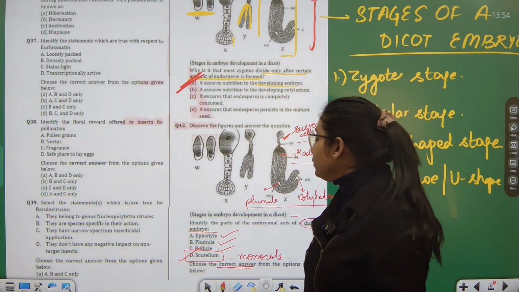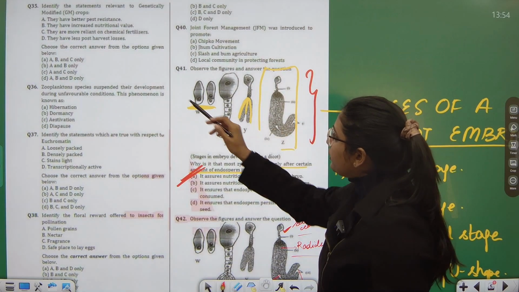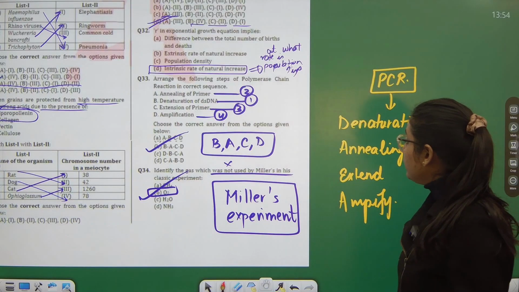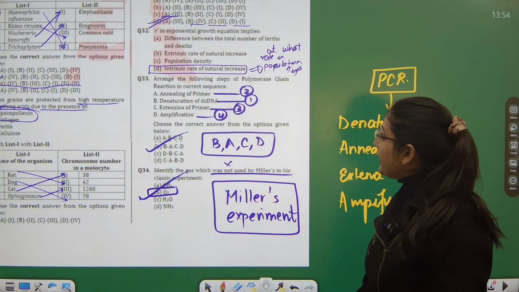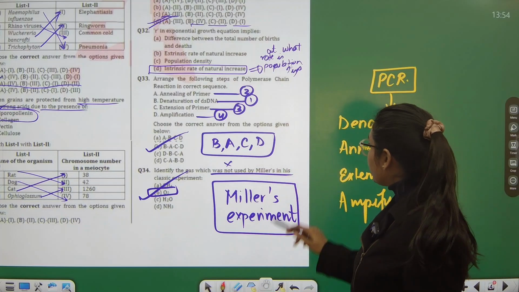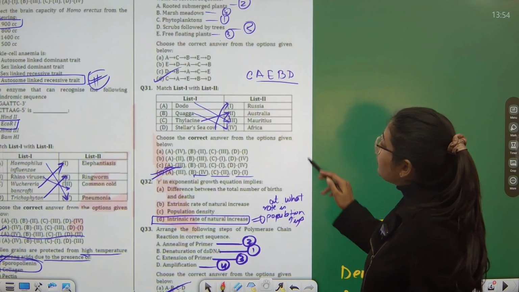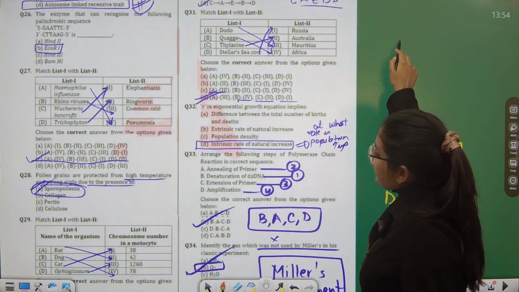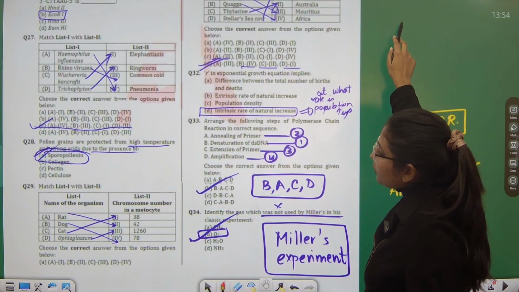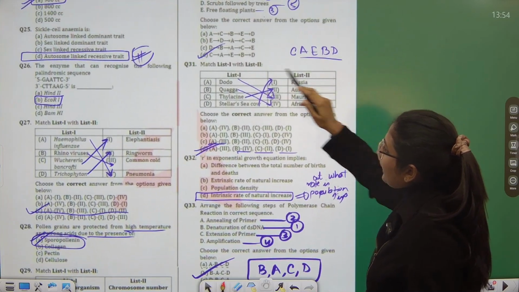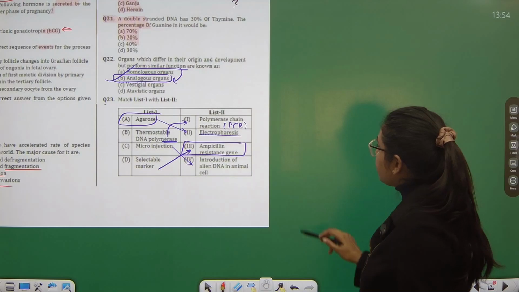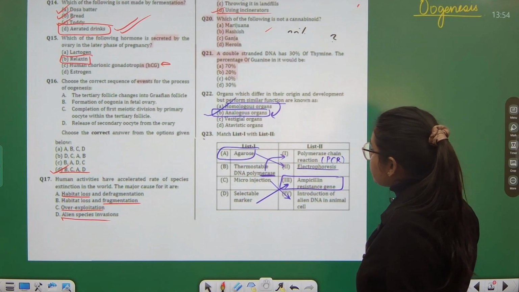Then talking about euchromatin, this was one extra question, and genetically modified crops. Similarly, Miller's experiment, again biotechnology, population rate, directly species, primary succession, number of chromosomes, again sickle cell anemia, E. coli. These are some important things which have previous year questions.